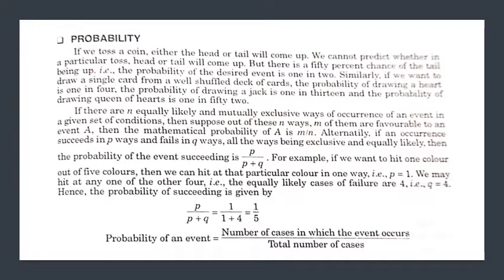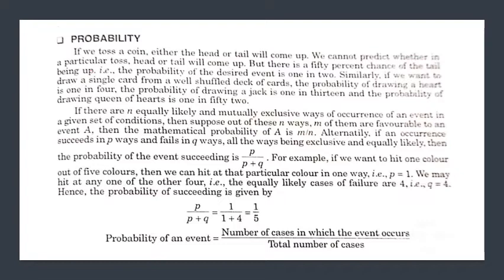To understand the probability, we can explain that suppose we present an event by A, and in this event A, the ways of occurrence are presented by N, which are equally likely and mutually exclusive, and M of them are favorable.